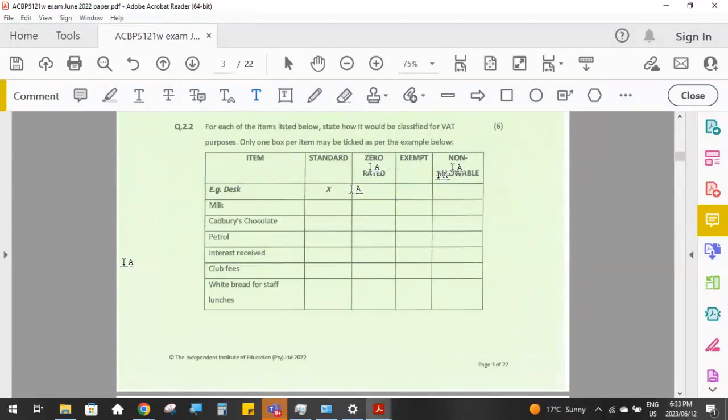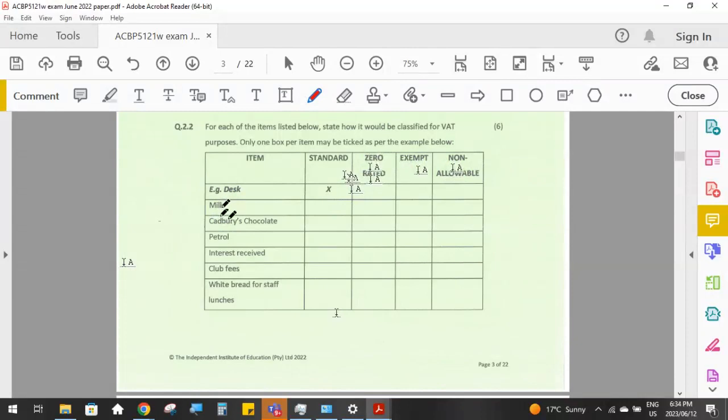So there's a method. The reason why you have to learn these VAT categories is so that you can enter your transactions into your journals correctly. Make sure you practice these. It's very important.